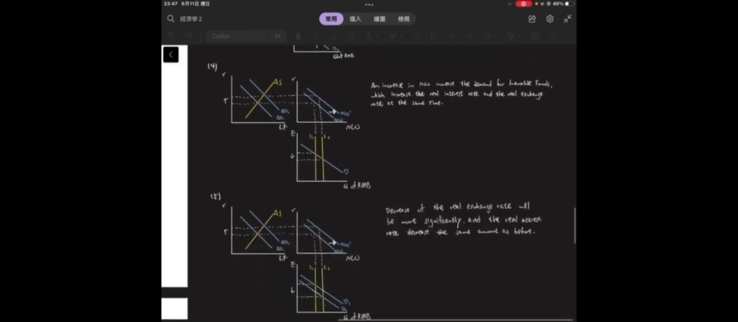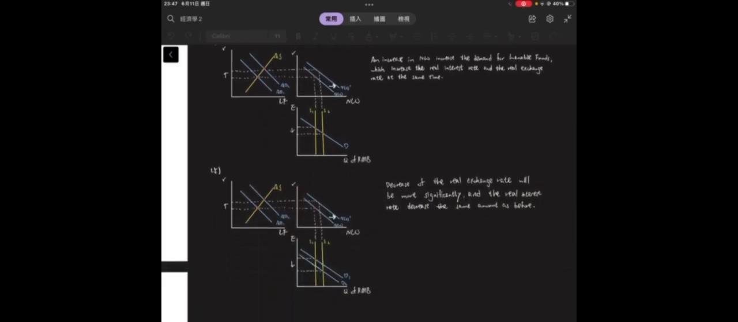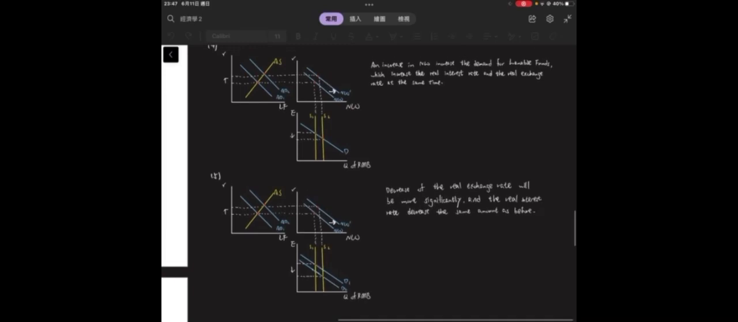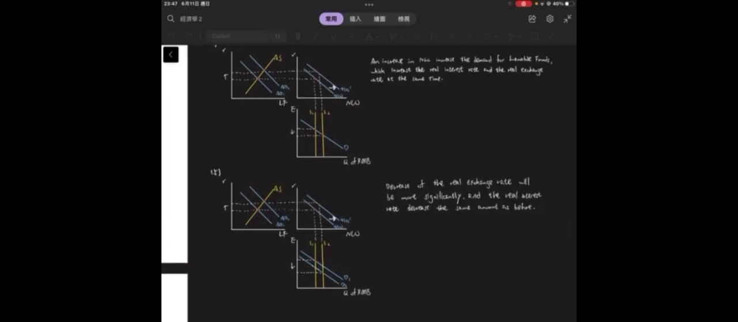The fourth question is to analyze the impact of technological decoupling on the real interest rates and real exchange rates of China. An increase in net capital outflow increases the demand for loanable funds, which increases the real interest rates and decreases the real exchange rates at the same time.